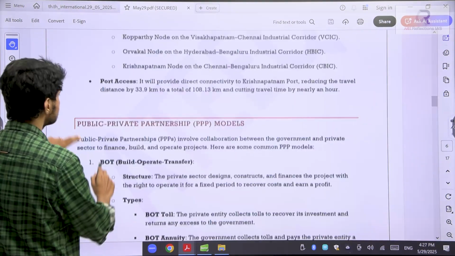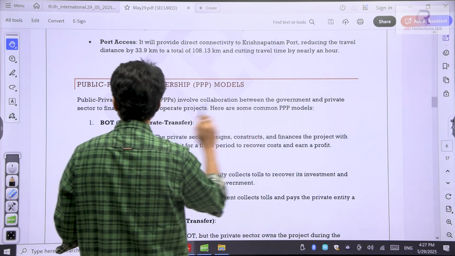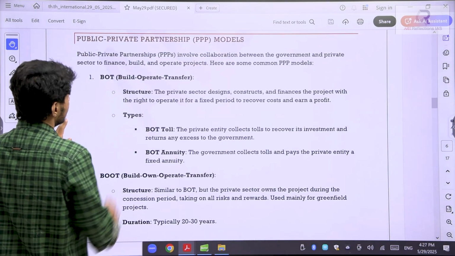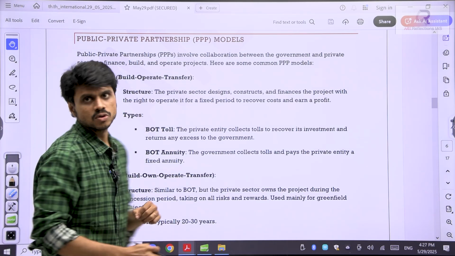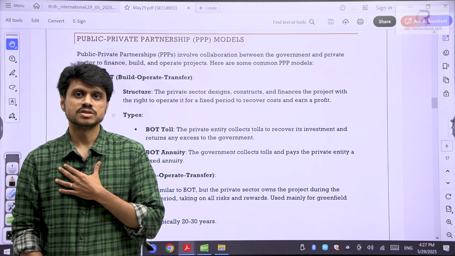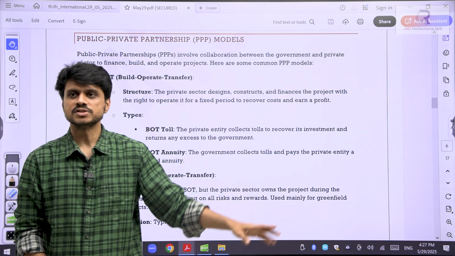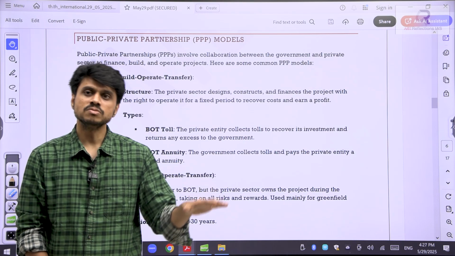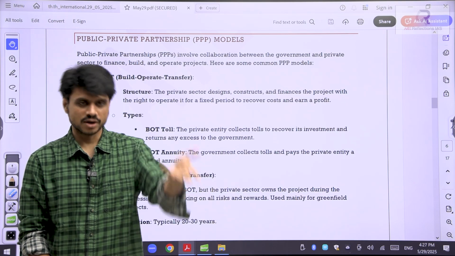See here, this is PPP, public-private partnership, which involves collaboration between government and the private sector to finance, build and operate projects. Now this thing, build, operate, transfer. So I am a private player, so I will go to the government and I will say, see, I will develop the roadways here. Then government will say, okay, you develop. Then I will ask, from where will I get the money? You develop, you operate and you collect the toll. And you get the money.